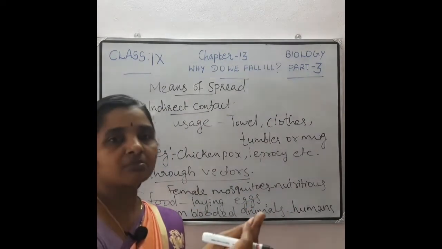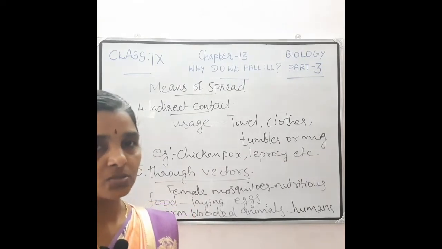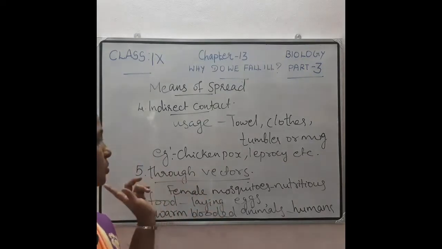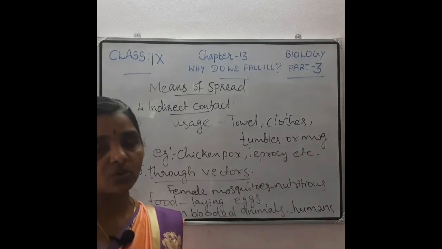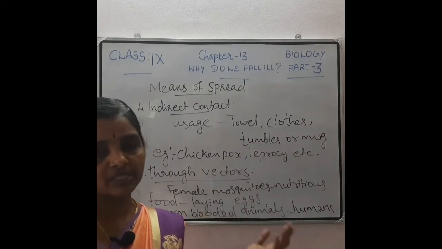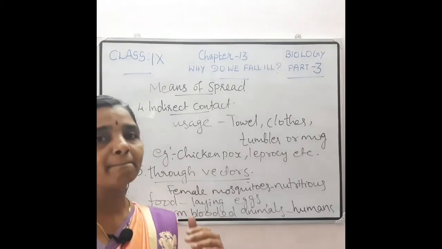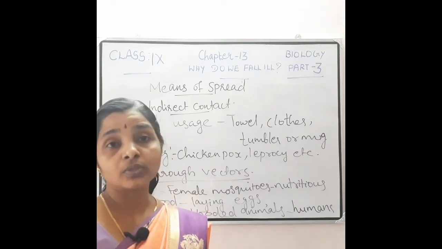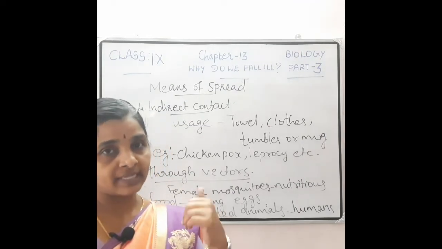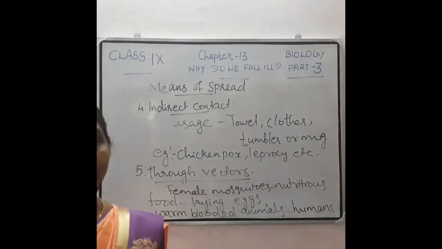These disease-causing microbial agents from an infected person to a healthy person. Thus, through the vectors also, there is a chance for spreading of diseases from one person to another person. So these are the different means of spread: through the air, through water, through food, through direct contact, through indirect contact, and also through the vectors.